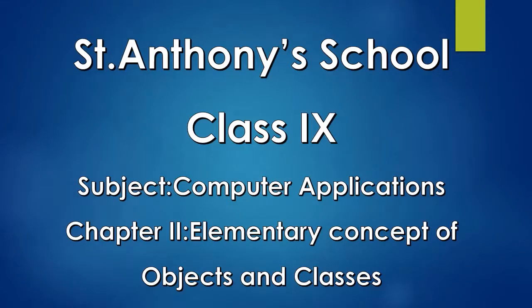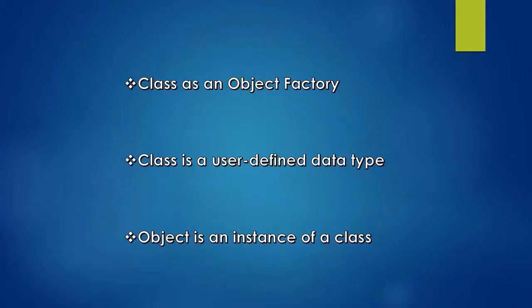Today, we are going to learn about the remaining part of chapter 2, elementary concept of objects and classes. A class is an object factory. A class as an object factory. A class consists of the characteristics and behavior, right? A class is a blueprint or template, or it is a category of certain type.